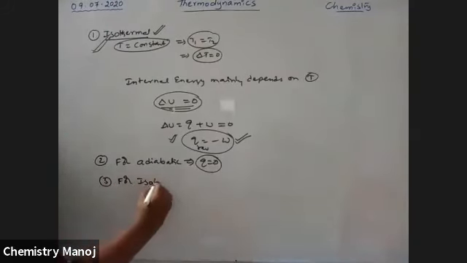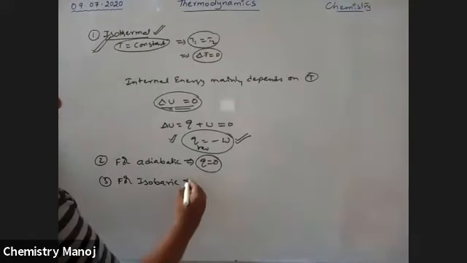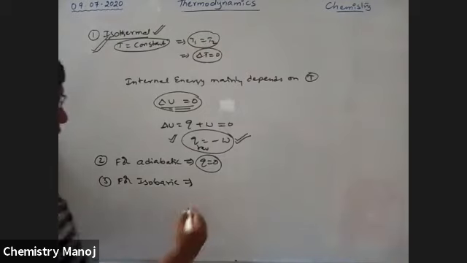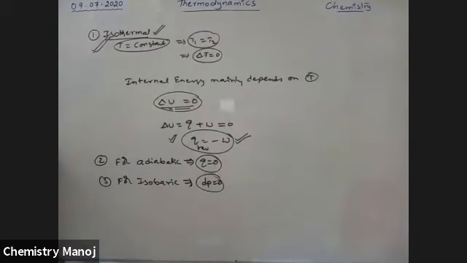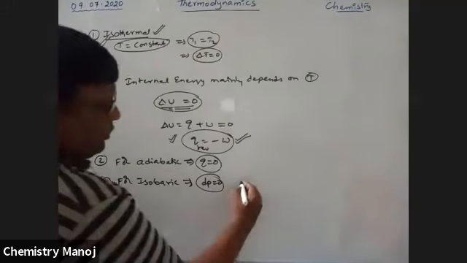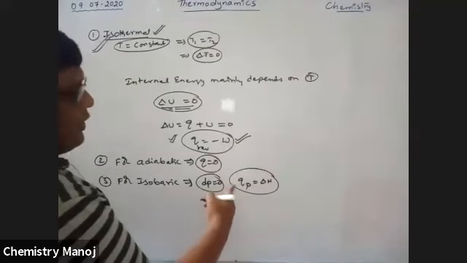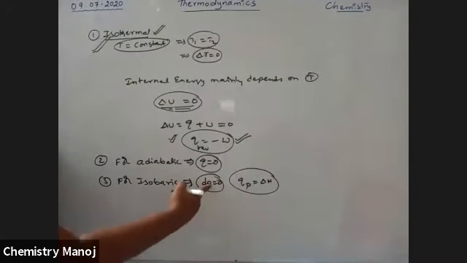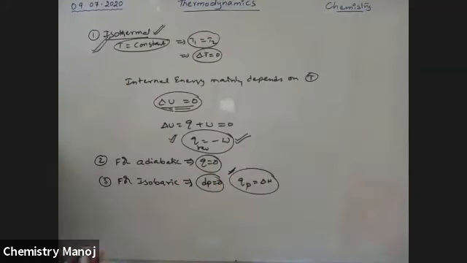Next, for an isobaric process, that means pressure is constant. So for an isobaric process, dP is equal to 0. Since pressure is constant, Qp is equal to delta H, the heat content of the system at constant pressure. Therefore, the condition Qp equal to delta H is applicable here.